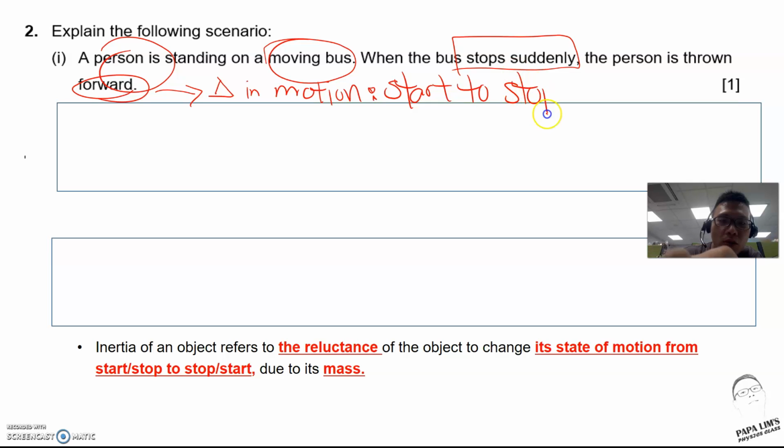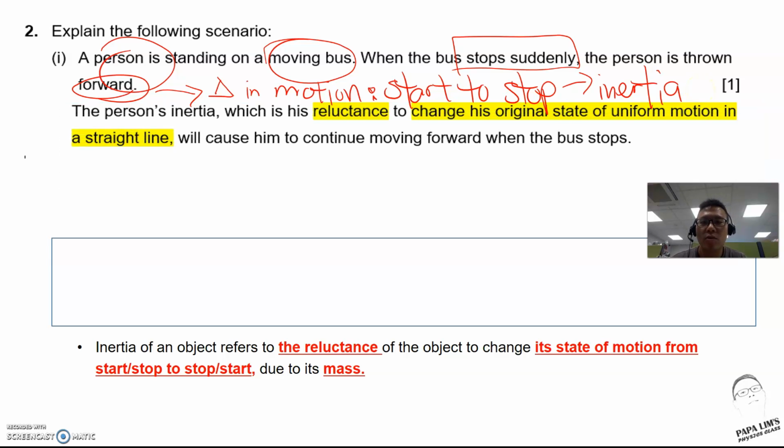So this is one cue to tell students to use this topic, what we know as inertia. Students tend to want to use Newton's law to explain what happened, talking about resultant force and all this, but this is not what the question intends. The question wants the students to actually use inertia to tackle the problem to get the marks.